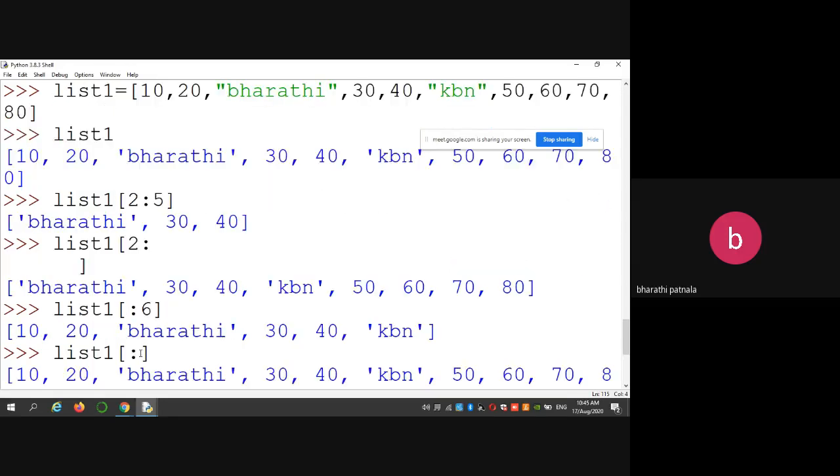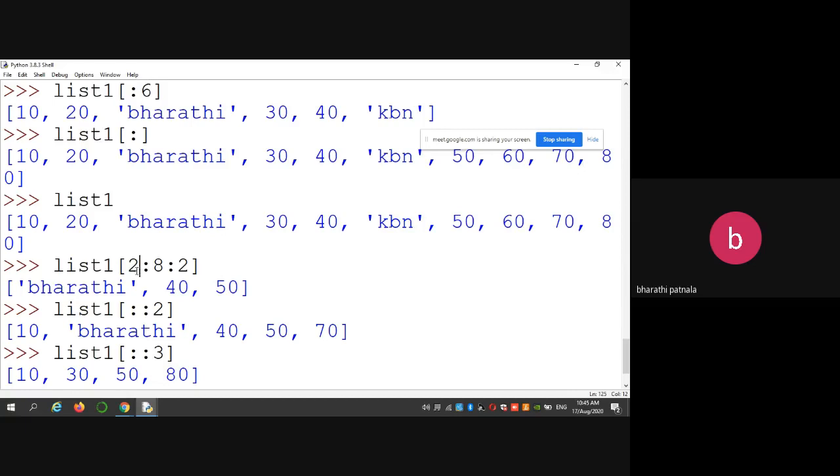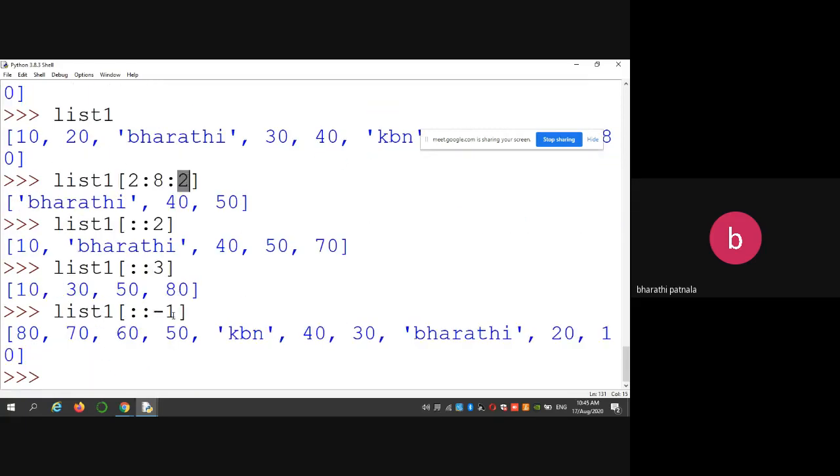Okay. Next, similarly, if you give the start and don't give the ending, it starts from the second index up to the ending. Again, if you are not providing any start, that means it starts from the 0th index up to J-1, that is 5th. No start, no end, that means it prints the entire list. So this is the starting and this is the ending, but step by how many? 2 times. Similarly, if you want to display any data structure in reverse order, simply use :-1, then automatically your list will be displayed in reverse order.